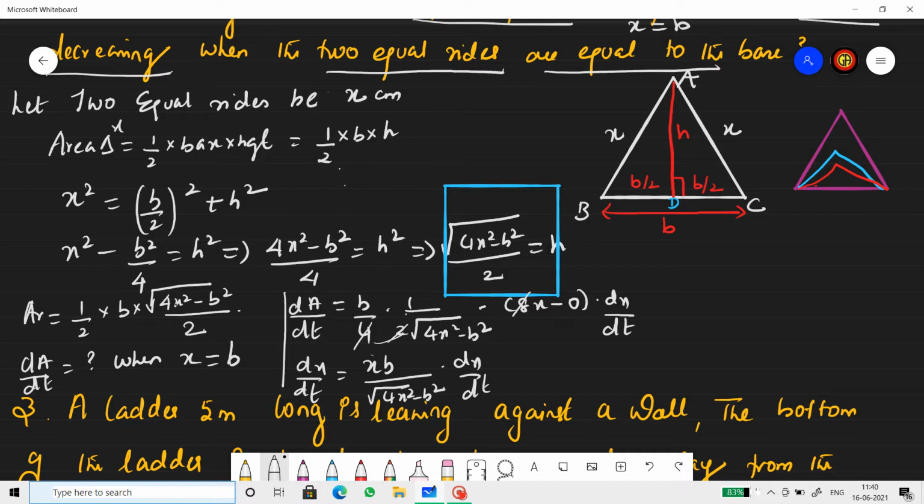Now we need to find the rate of change of area when x equals b. So let's substitute x as b.